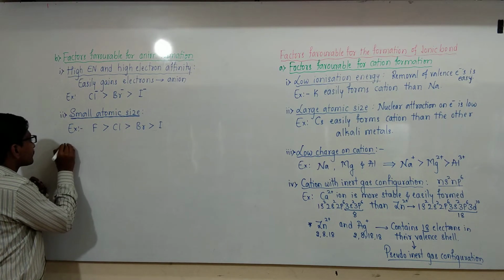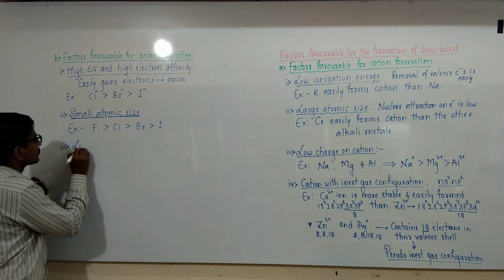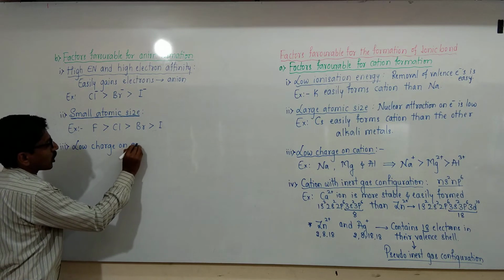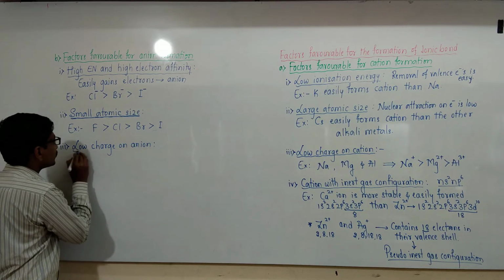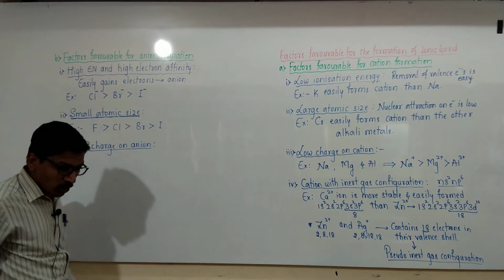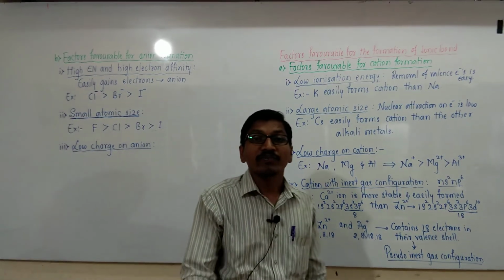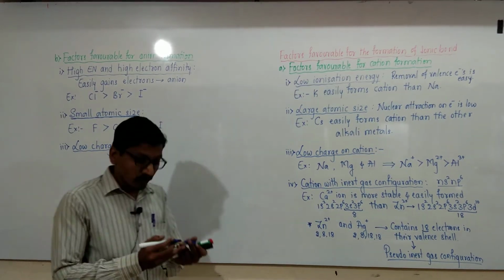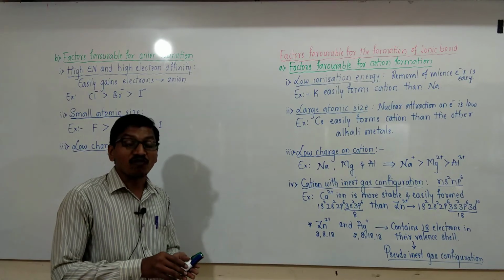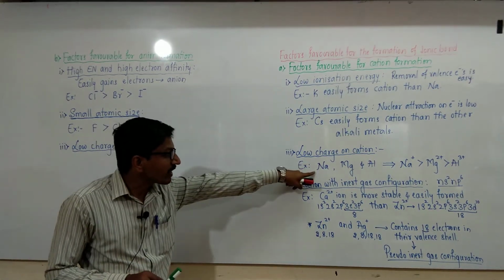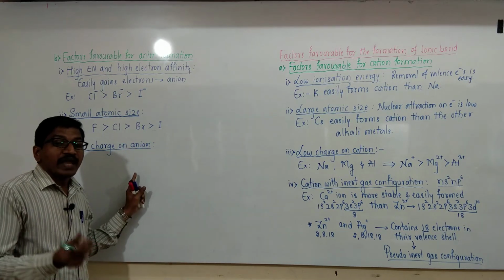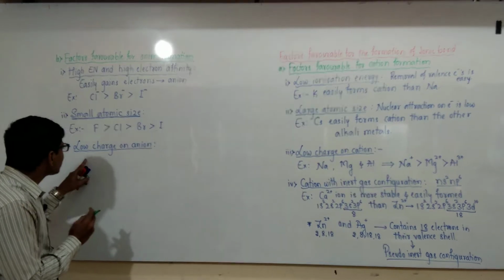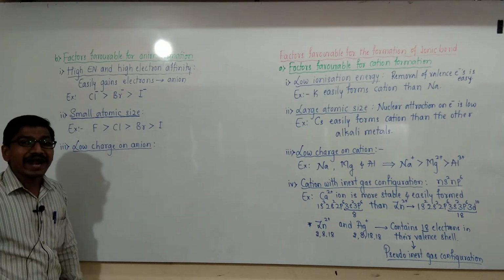Then the third one is low charge on anion. As we already discussed, low charge ions can be easily formed compared to high charge ions. For high charge ions, a high amount of energy is required for the ejection of electrons, or for the addition of electrons a high amount of energy is released. In this case, low charge on anion means